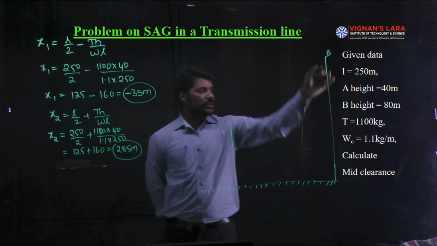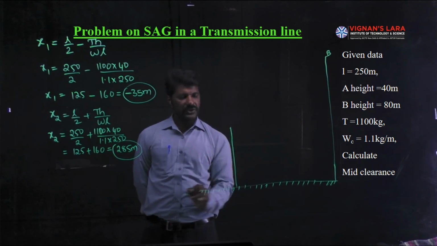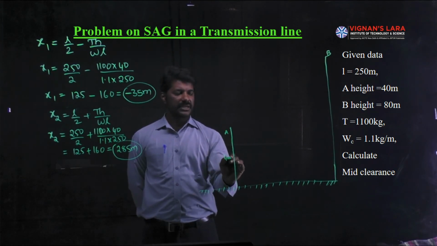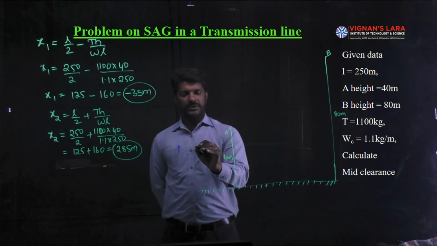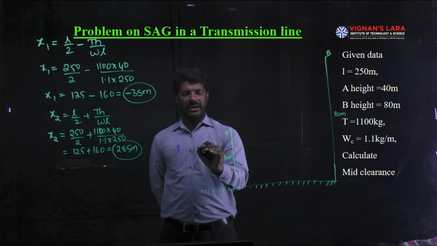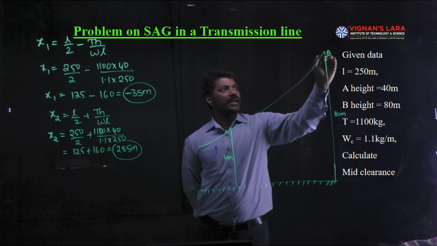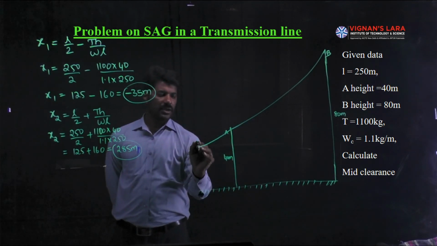This is B, the support of the tallest tower, and this is A, the support of the shortest. Let A be 40 meters and B be 80 meters. The lowest point of the conductor, O, lies beside this, and the profile of the conductor will be like this. So this is now point O.